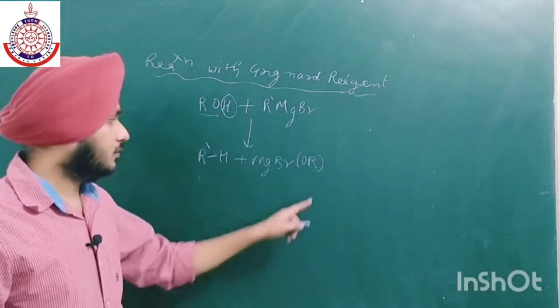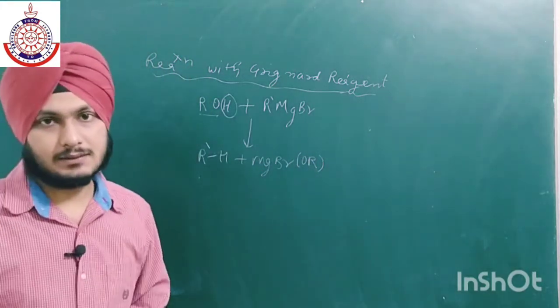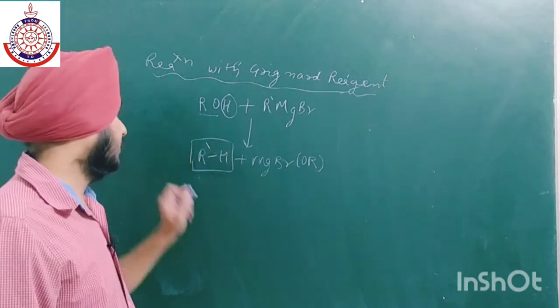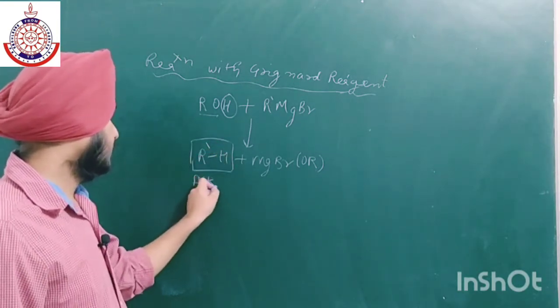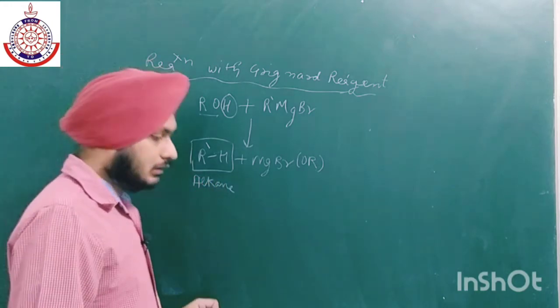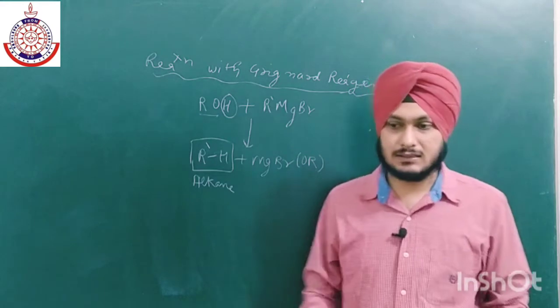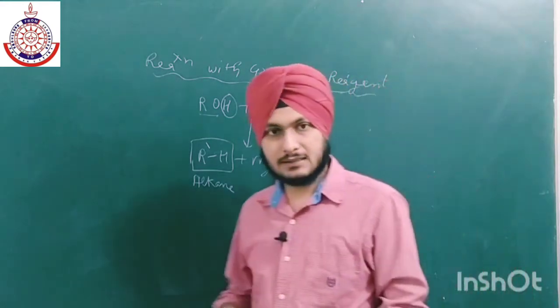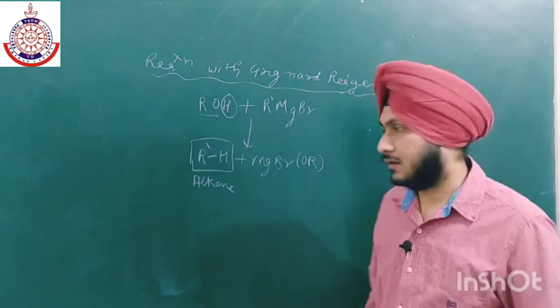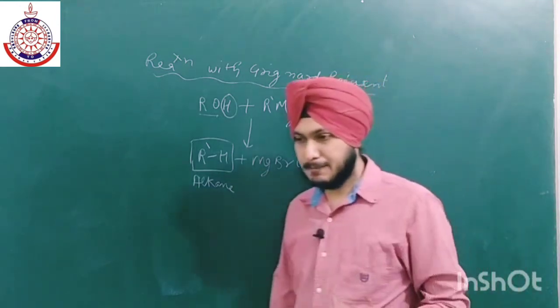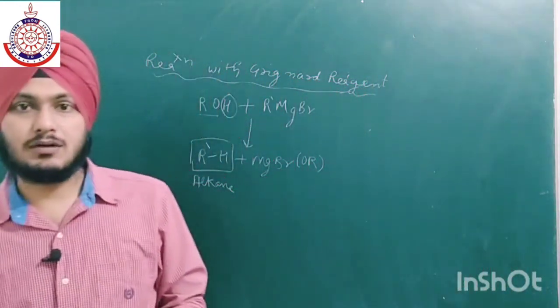That is alkoxy magnesium bromide, and this is the hydrocarbon, alkane. So Grignard reagent reaction with alcohols as well as water easily converts it into alkanes. These are the main reactions involving the OH bond cleavage.